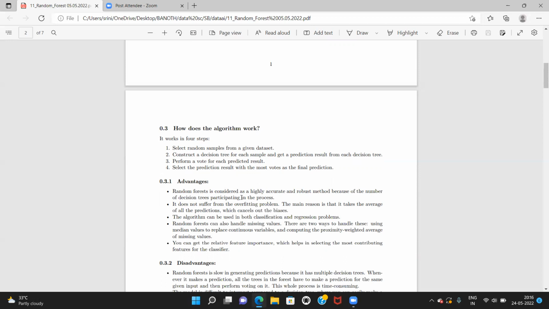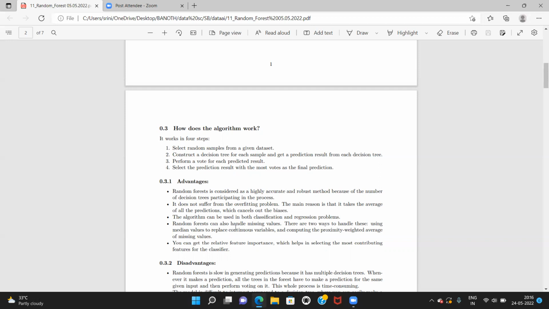Advantages. Random forest is considered a highly accurate and robust method because of the number of decision trees participating in the process. It does not suffer from the overfitting problem. The main reason is that it takes the average of all the predictions, which cancels out the bias. The algorithm can be used in both classification and regression problems.